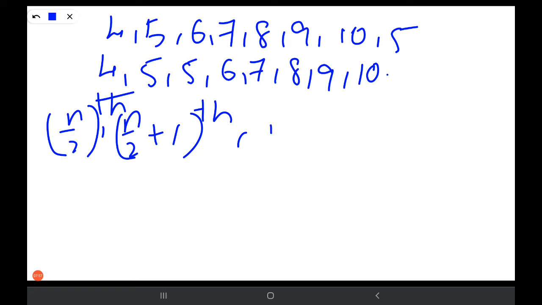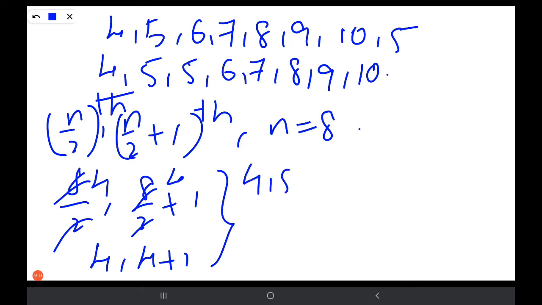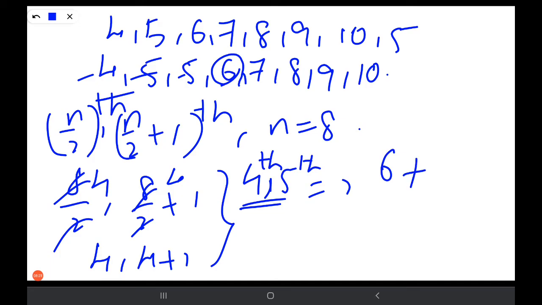So n equals 8 here. It means the 8 by 2 and 8 by 2 plus 1th observations' average: 4 and 4 plus 1, that is 5. So the 4th and 5th observations' average. What is the 4th observation? See, 1, 2, 3, 4. The 4th observation is 6. So 6 plus the 5th observation, that is 7, divided by 2.